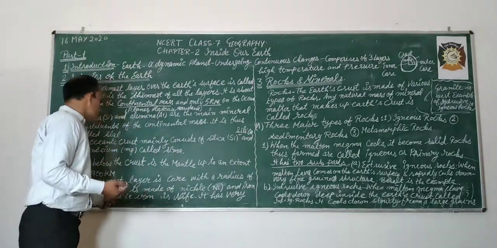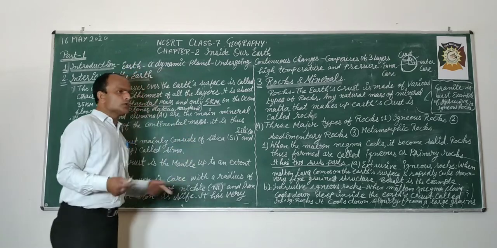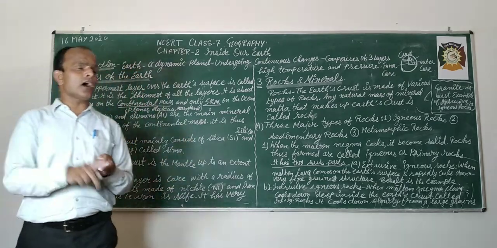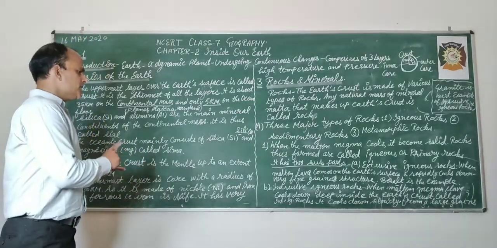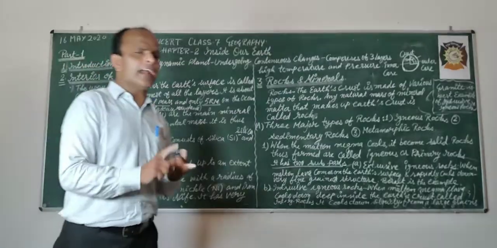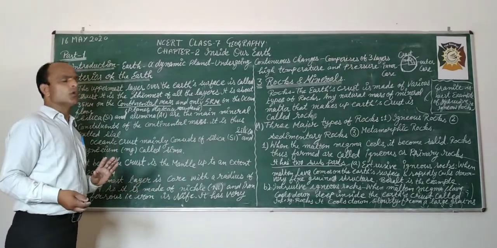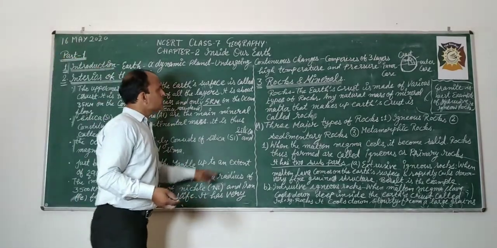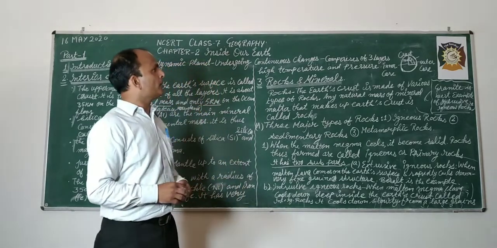That is why it is called Ni. So the third, Sial, Sima, Ni. Sial and Sima are found in the crust, and Ni is found in the core.